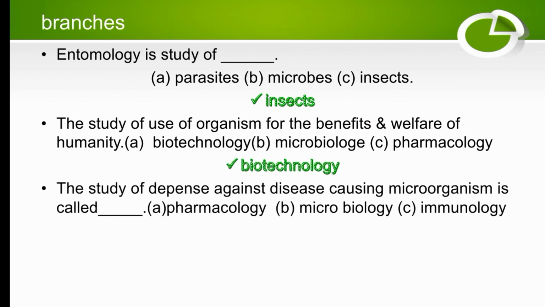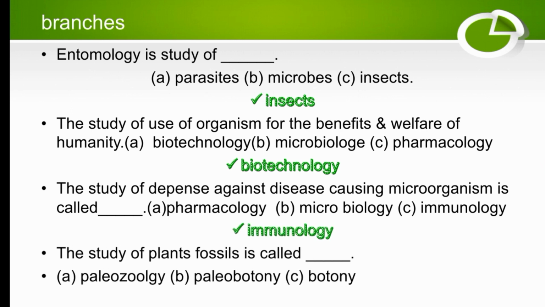The study of defense against disease-causing microorganisms is called pharmacology, microbiology, or immunology. So the study of defense against disease, so the right option must be immunology. The study of plant fossils is called dash: paleozoology, paleobotany, or botany. So the right answer is paleobotany, because it is the study of plant fossils.